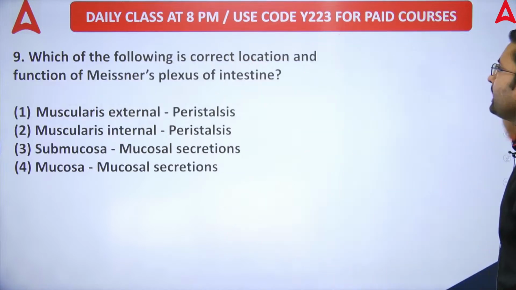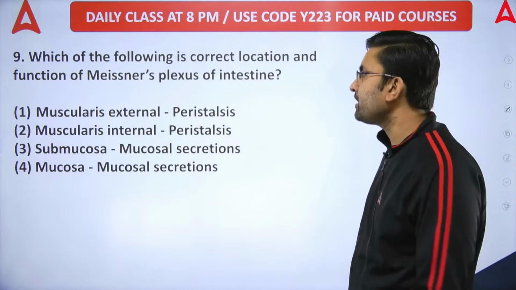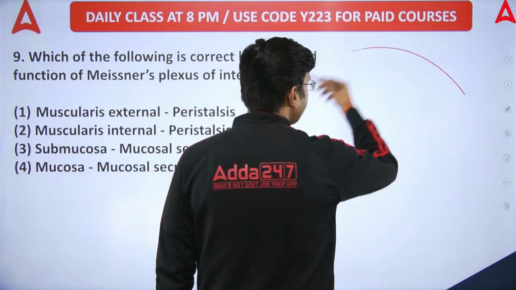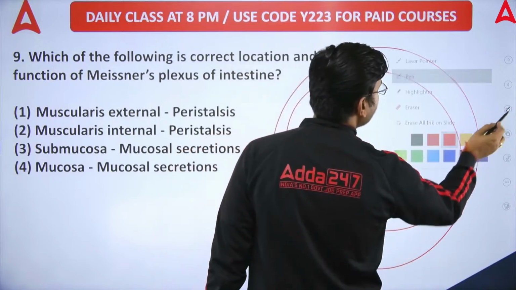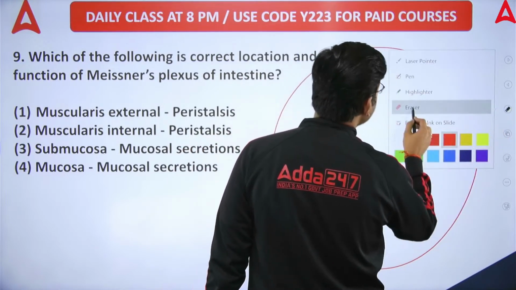Next question, question number 9. Which of the following is the correct location of Meissner's plexus? So Meissner's plexus is present in